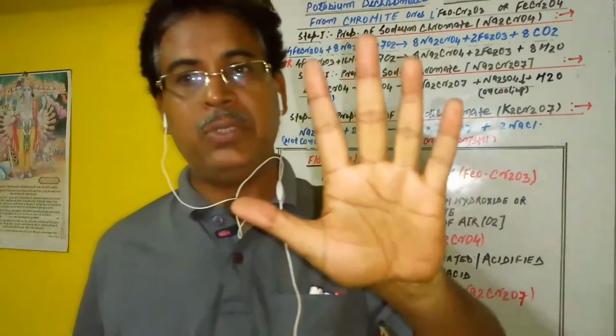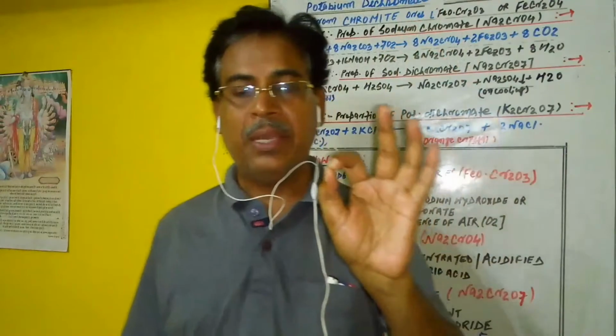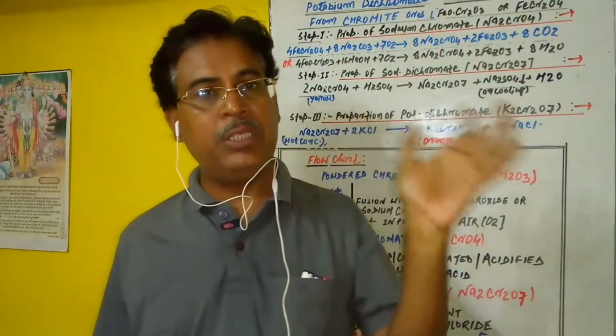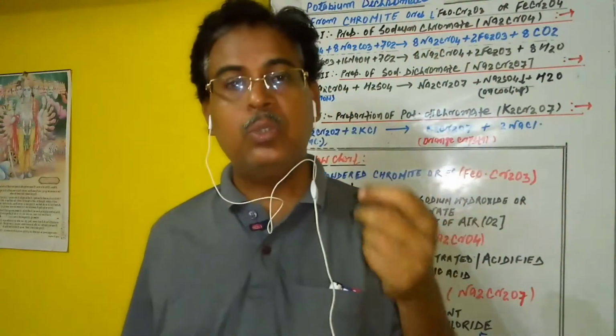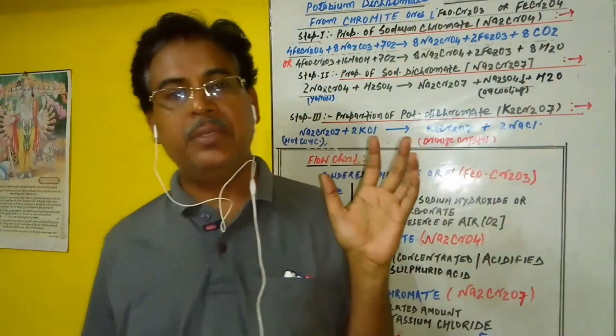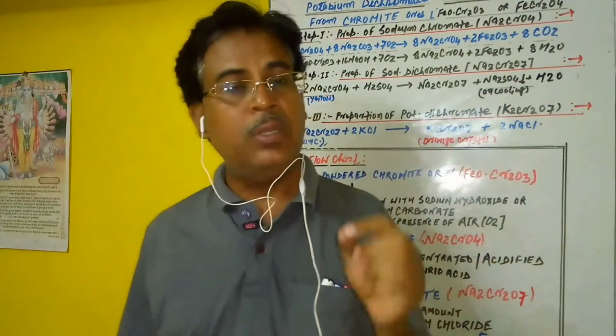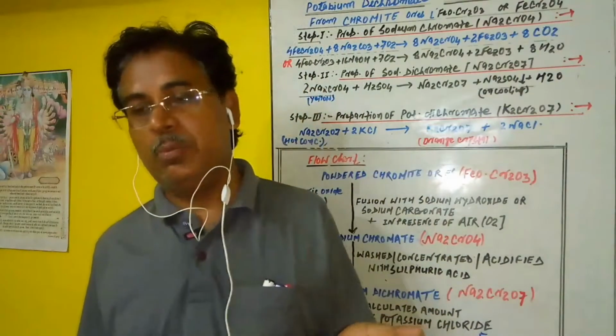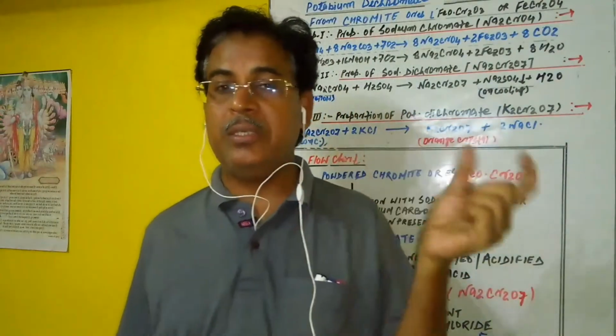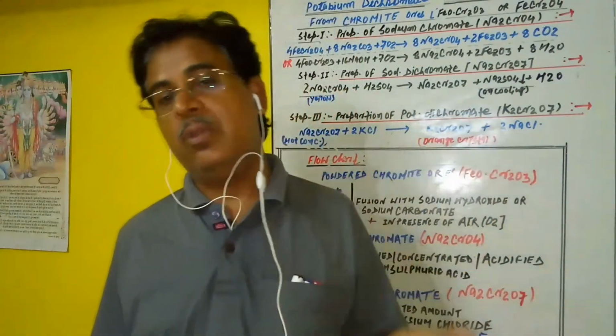Again we repeat the summary. Firstly, we take chromite ores, which undergo fusion with Na2CO3 and NaOH in the presence of excess oxygen. We get sodium chromate as the major product. This sodium chromate is further acidified with dilute sulfuric acid, and we get sodium dichromate as the major product. This hot concentrated sodium dichromate is then treated with KCl, which produces potassium dichromate. So this is the summary.